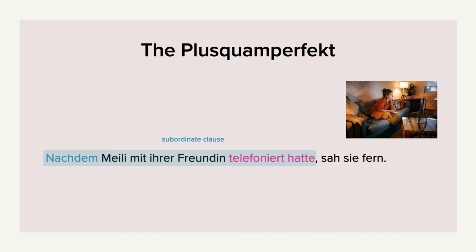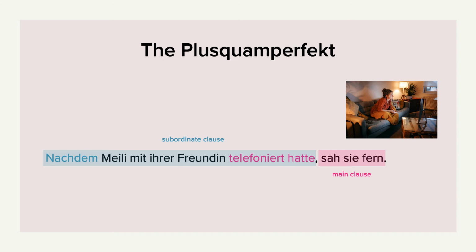And as I just mentioned, in the subordinate clause, you already know that, the inflected verb is at the very end. In this case, hatte. This subordinate clause is first in this example, and actually the nachdem subordinate clauses are first most of the time. They usually appear before the main clause, which we can see here. Sah sie fern, that's the main clause.